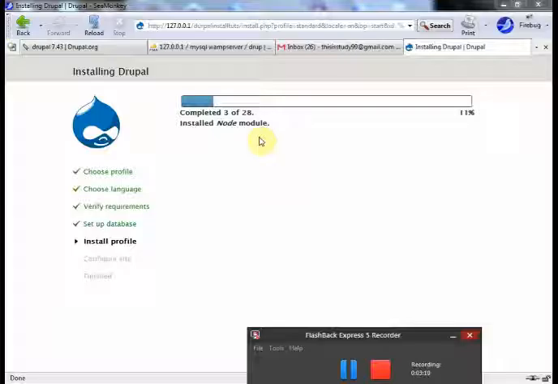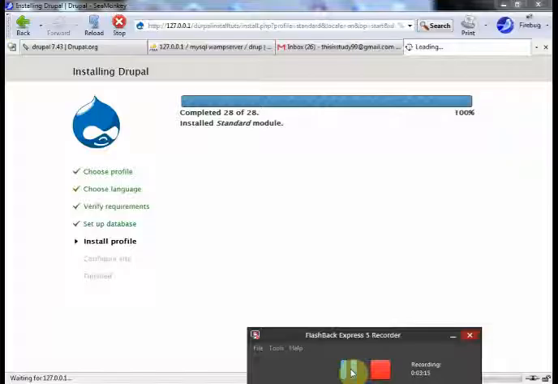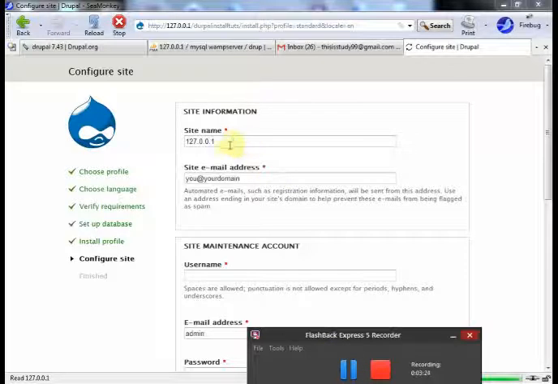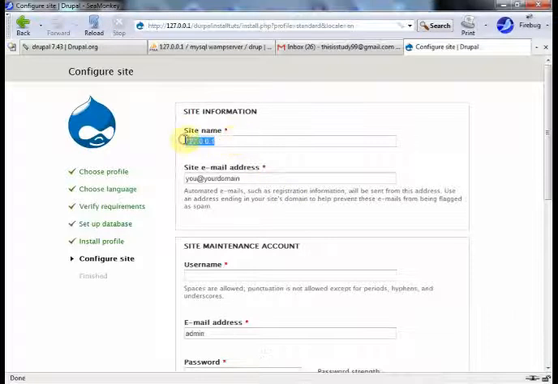So now the system is installing Drupal. After this it will ask me for the site name. Now it has completely installed Drupal. In this screen it will ask for the site name.